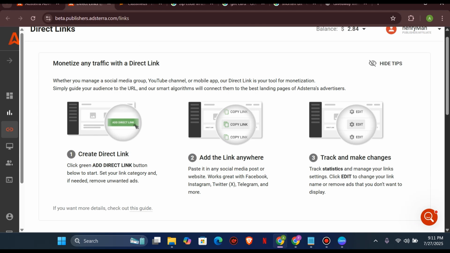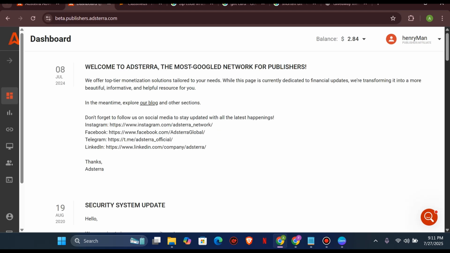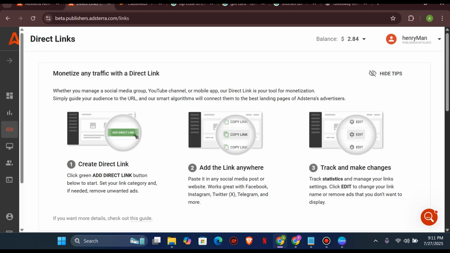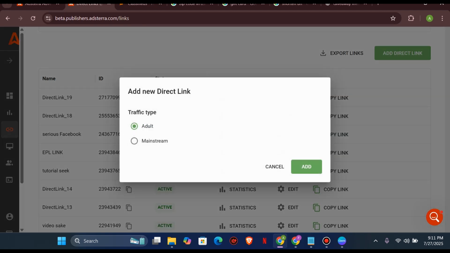Now the first thing you need to do is ask for a direct link. If you want a direct link or you want to use the old one, you can go ahead and use it. In this case, either you request one, or I'll just maintain any of these and copy it. I would like to copy the direct link of this one, but in case you want a new direct link, just click on add direct link.